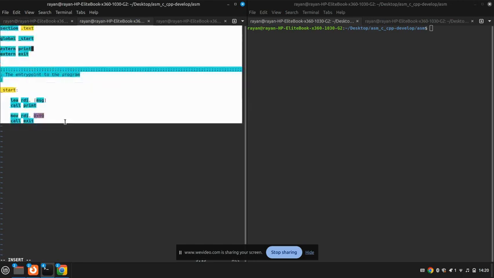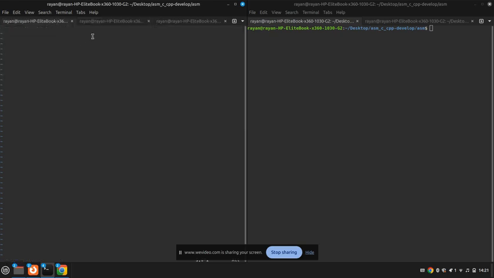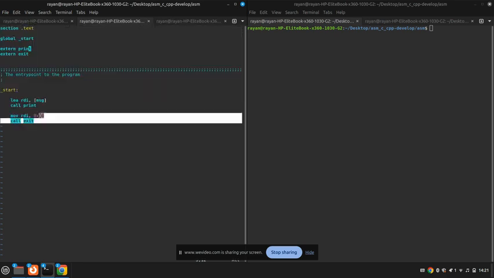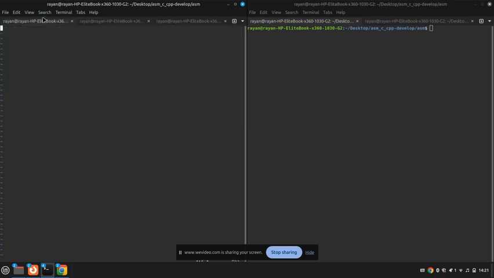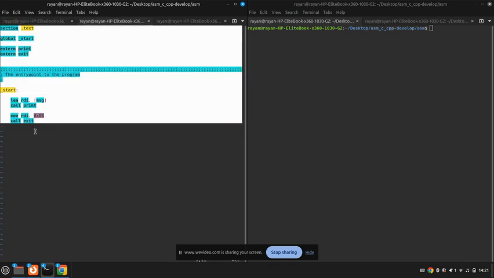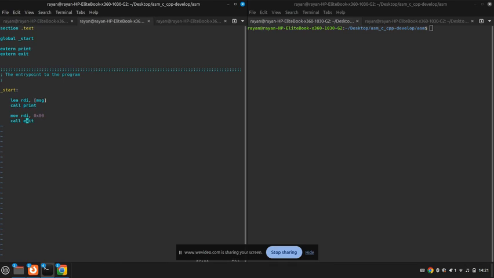Okay, I accidentally wrote the code for main.asm inside utils.asm, so I'm just going to copy this, paste it in main.asm, and this is utils.asm. So I'll remove this. Sorry for the inconvenience there.